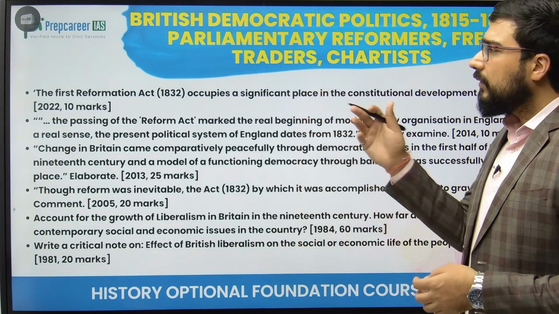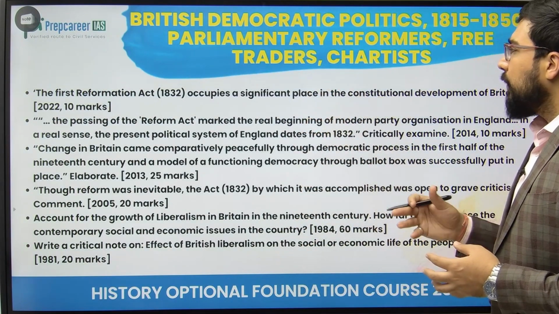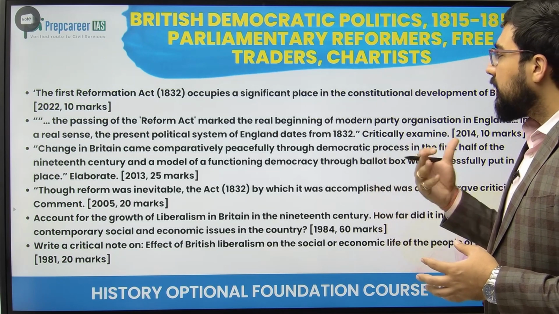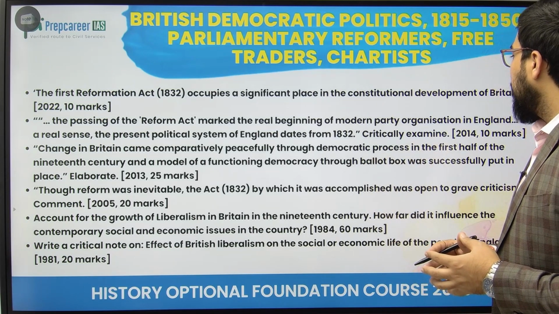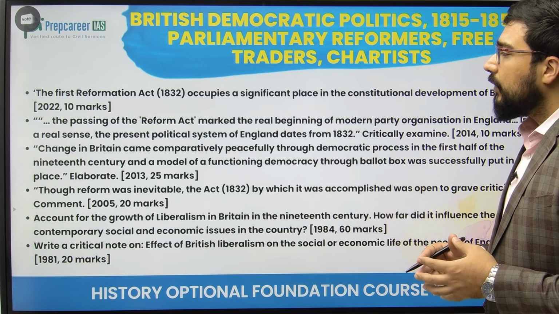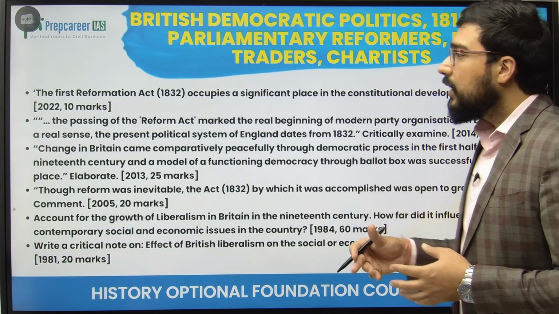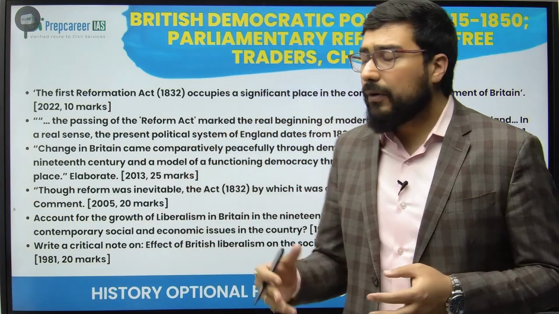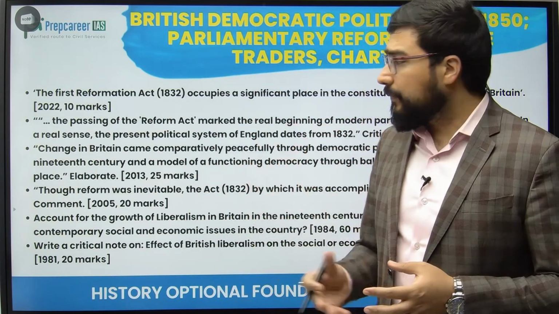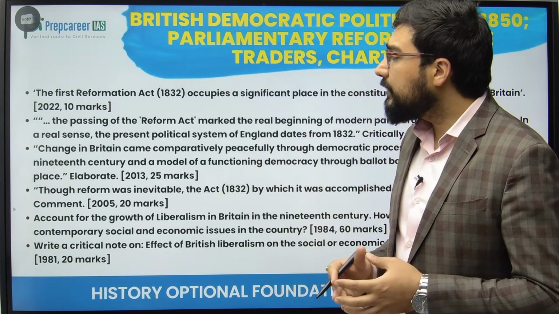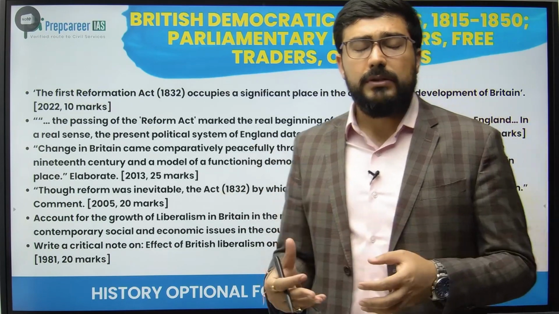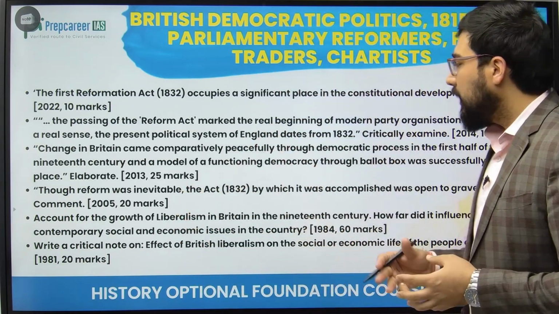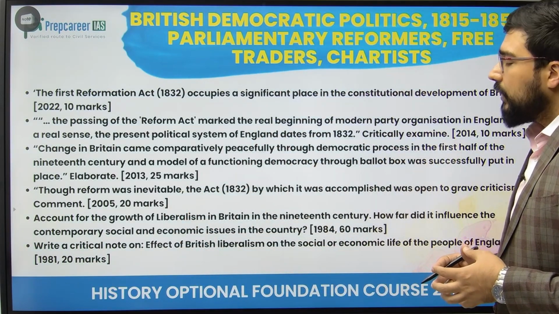तो यहाँ पे the first Reform Act of 1832 occupies a significant place in the constitutional development of Britain. The passing of the Reform Act marked the real beginning of modern party organization in England. In a real sense, the present political system dates from 1832. So we have to understand the significance of this Reform Act of 1832, how it led to the beginning of the political party system. Eventually, how the changes came in Britain relatively on the slower side and in a very democratic manner. Though the reform was inevitable, the act by which it was accomplished was open to grave criticism.